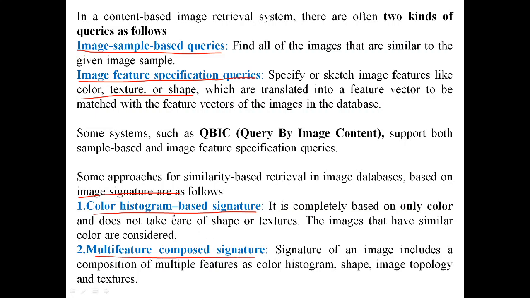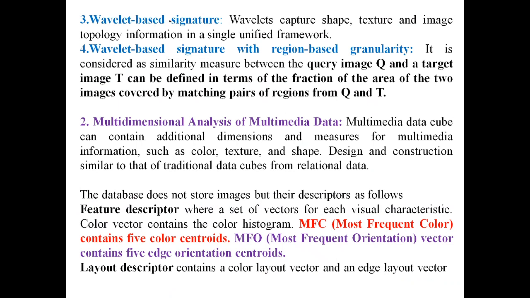Color histograms are based only on color and do not take any shape or texture of the image into account. Then we can easily retrieve that data from the databases. With the multi-feature composed signature, we take the color histograms, shapes, image topologies and textures of that data. We can also get the data related to the wavelet. The wavelet captures the shape and textures of images, and we put them in a single unified framework in the form of a wavelet.